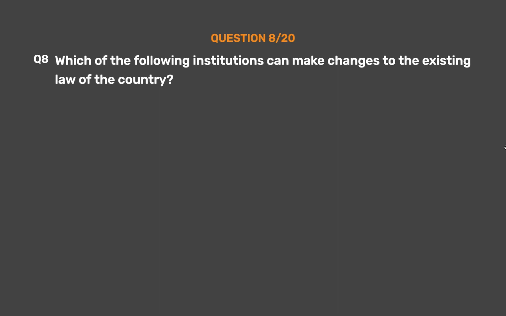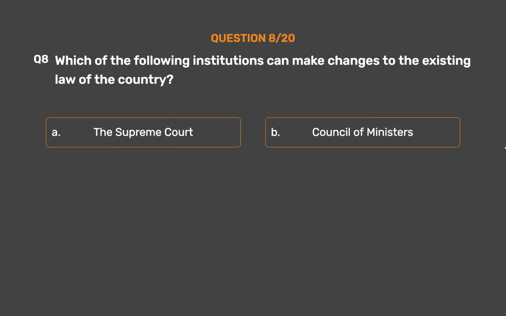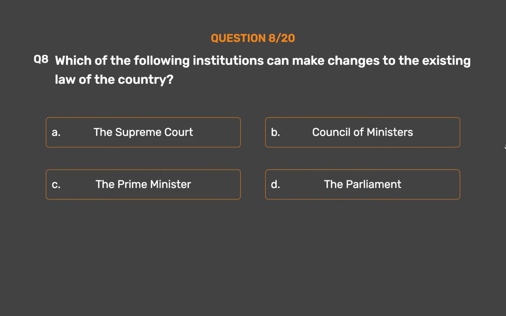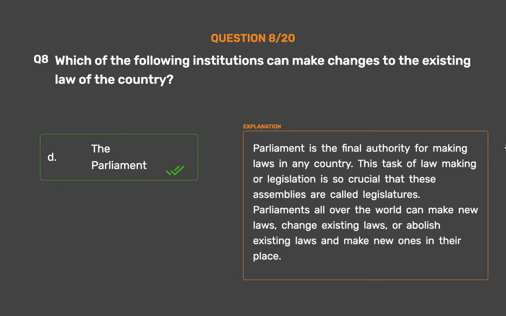Question number 8. Which of the following institutions can make changes to the existing law of the country? Option A. The Supreme Court. Option B. Council of Ministers. Option C. The Prime Minister. Option D. The Parliament. The correct answer is Option D. The Parliament. Parliament is the final authority for making laws in any country.